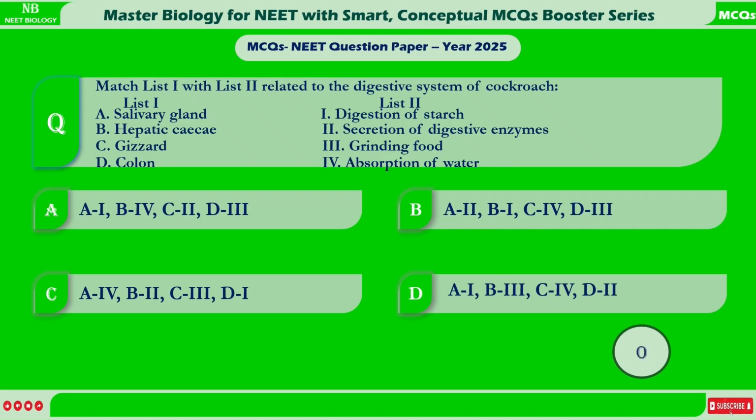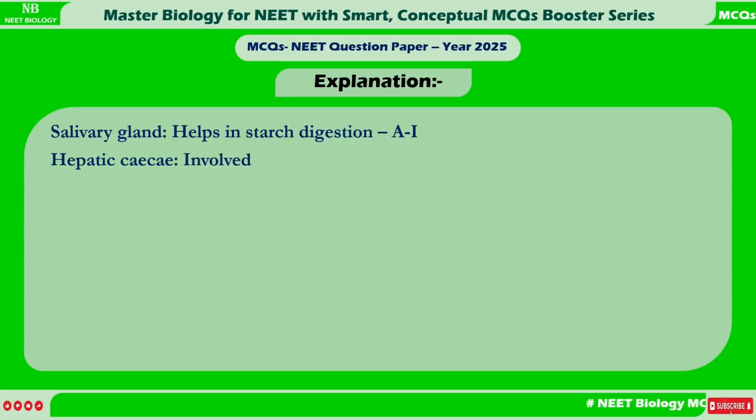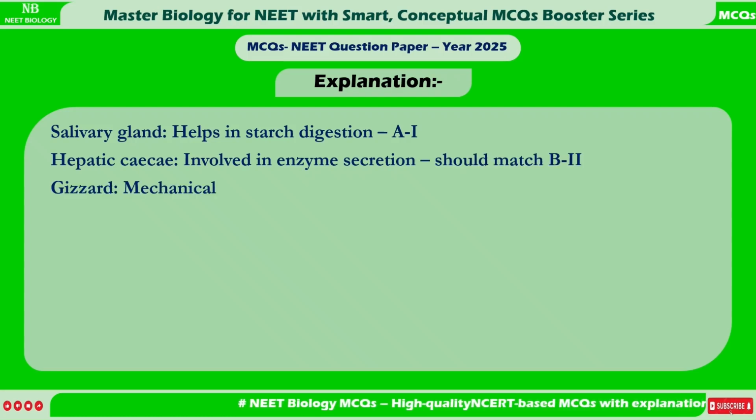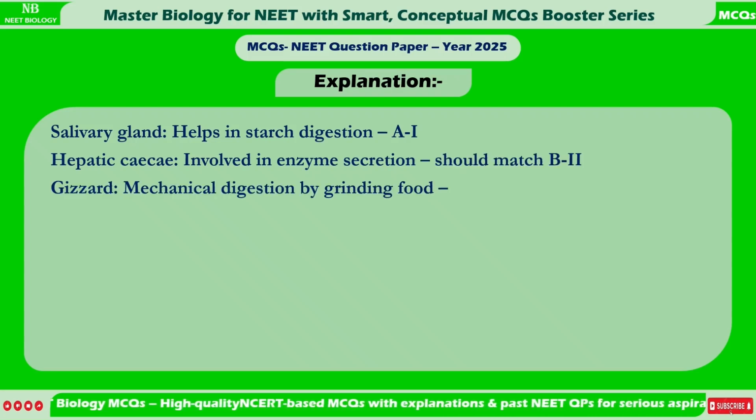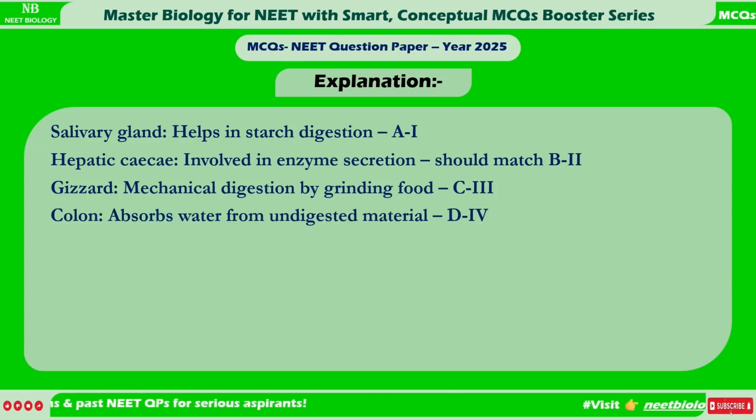Correct answer is A. A1, B4, C2, D3. Explanation. Salivary gland helps in starch digestion, A1. Hepatic caeca involved in enzyme secretion should match B2. Gizzard, mechanical digestion by grinding food, C3. Colon, absorbs water from undigested material, D4.